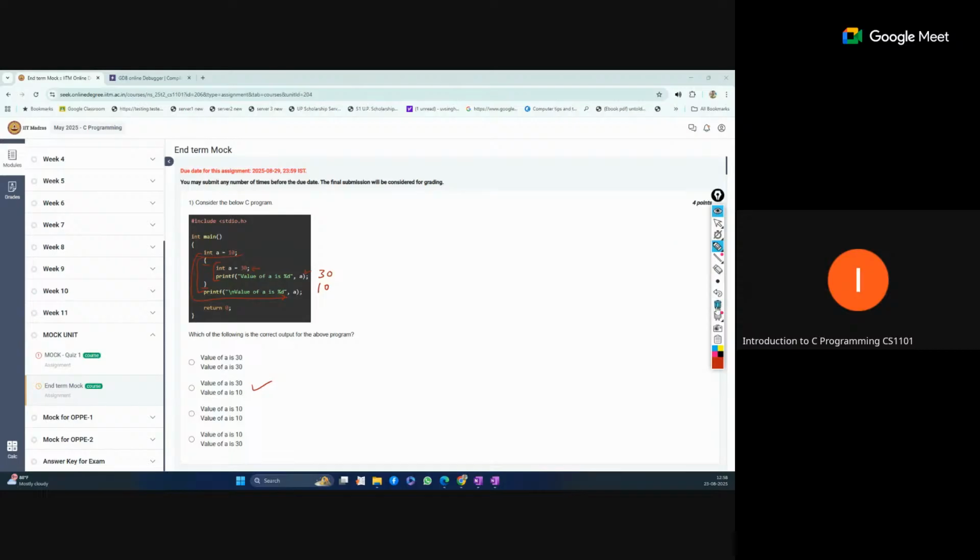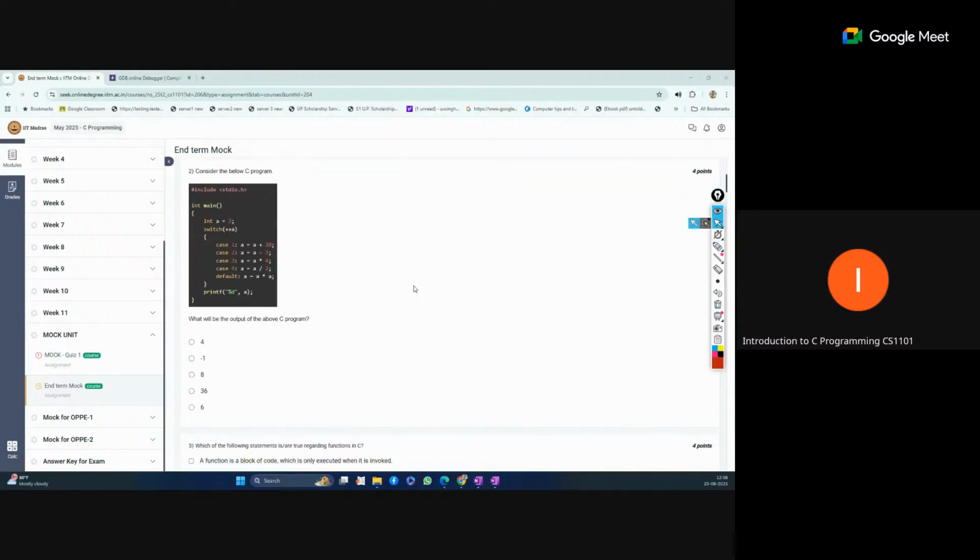And here you can see I have mentioned this. Pre-increment is also there, and a break statement is also not there. So this is the concept which I mentioned. Here we are starting with a equal to 2. Now this is a pre-increment, meaning first we increment the value, then we use it inside the switch. So that becomes 3. A is now 3.